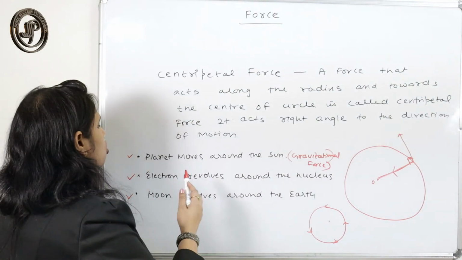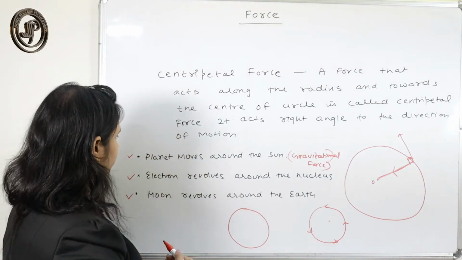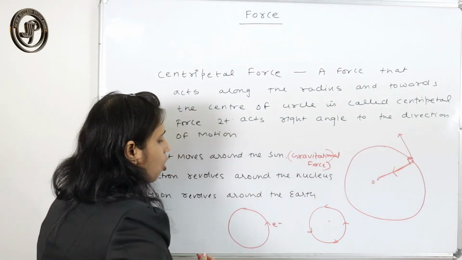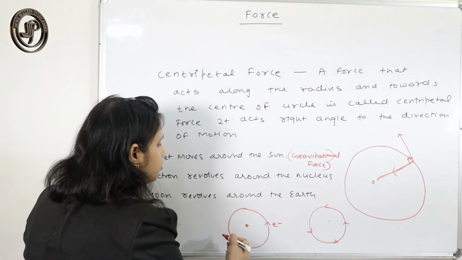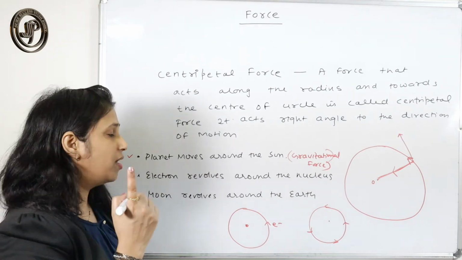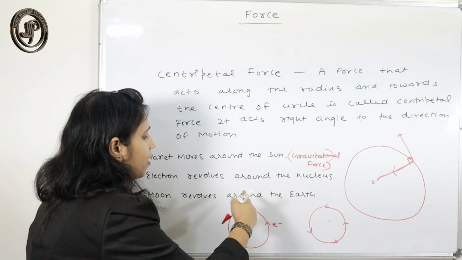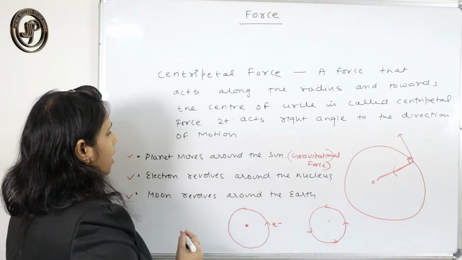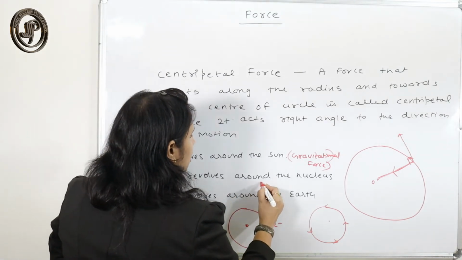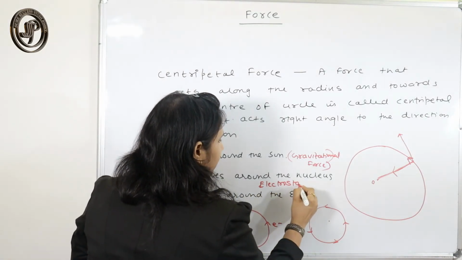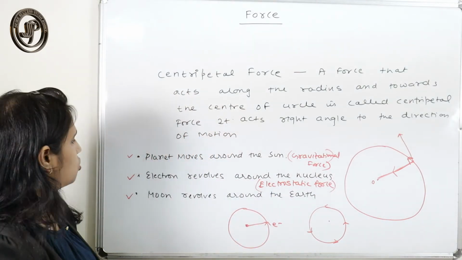Electron revolves around the nucleus. Again, this is an orbit where the electron revolves. This is the nucleus, so it revolves around the nucleus. The force that makes it revolve around the nucleus is the centripetal force. So which centripetal force comes into the picture here? The electrostatic force, that is between the electron and proton.